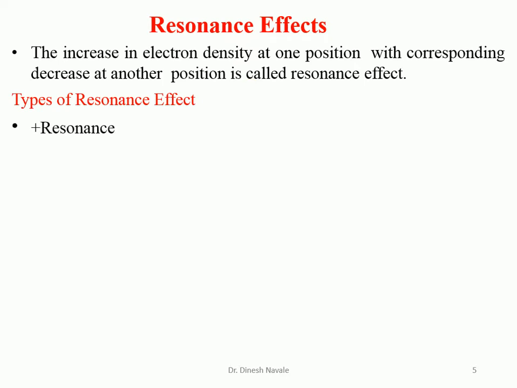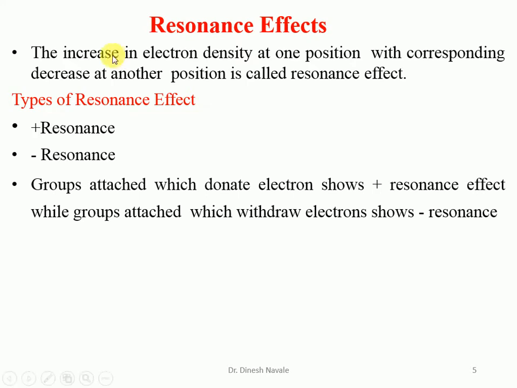What are the types of resonance effect? The first type is the plus resonance effect, and the second is the minus resonance effect. That means the first is the electron donating resonance effect, and the second is the electron withdrawing resonance effect. These are the basic types. The groups attached which donate electrons show the plus resonance effect, while the groups which have the capacity to withdraw electrons exhibit the negative resonance effect.